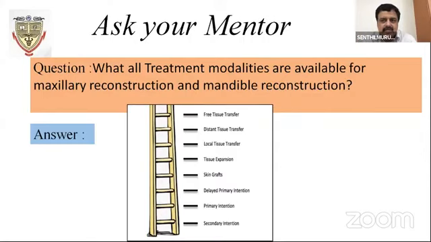Why have they revised this ladder? This is the original ladder, which was designed a few decades ago. The latest one is that you have to start with the free flap. If you're not able to achieve primary intention or secondary healing, then you think about a flap. When the gap increases, you think about the flap. Otherwise, you won't think about a flap, isn't it? So what you have to do is choose the free flap first.